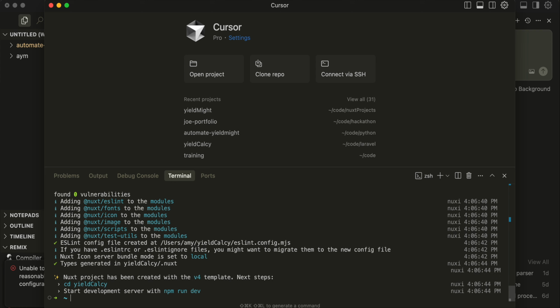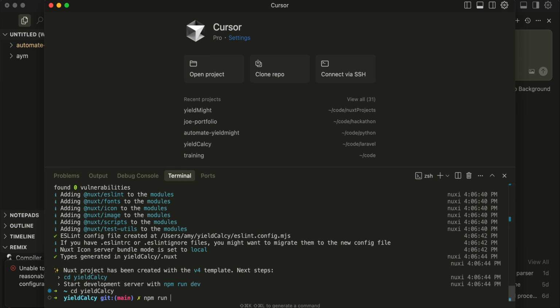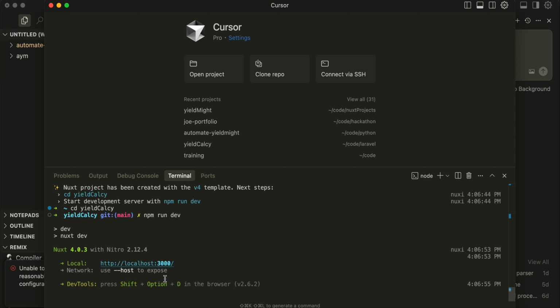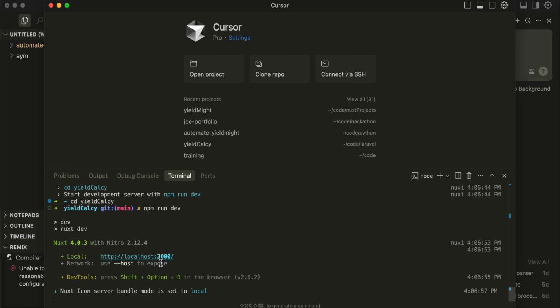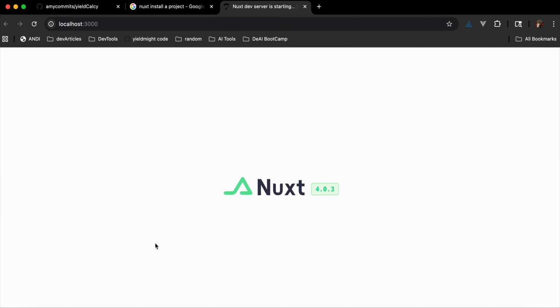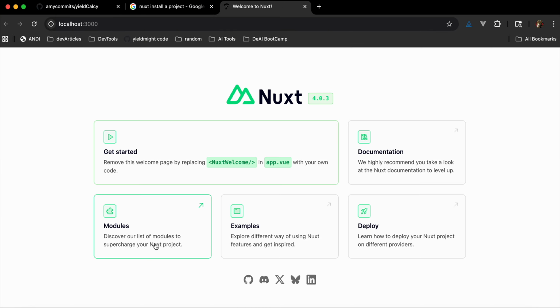Anyways, cd into YieldCalcy, npm run dev, and we go to localhost 3000. And I do need to actually get onto YieldMite and update it today because I'm not working, so I have no excuse for not keeping it up to date. Anyway, so we have Nuxt. This is the default website.